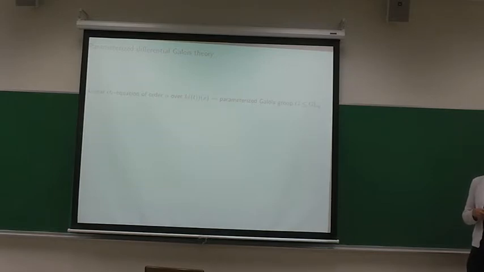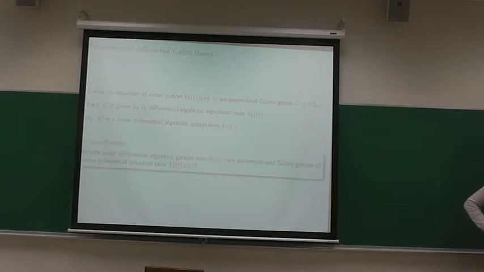And there's a natural embedding to GL_n, given by a choice of solutions, just as what we did in the case of GL1. And inside GL_n, this group is given by differential algebraic equations. So it's what's called a linear differential algebraic group over the constants. And I'm interested in the inverse problem, so which of these groups actually are Galois groups of some equations over this field F?